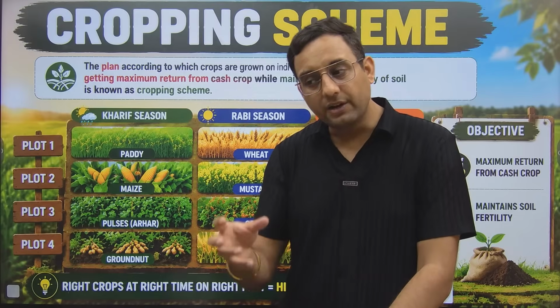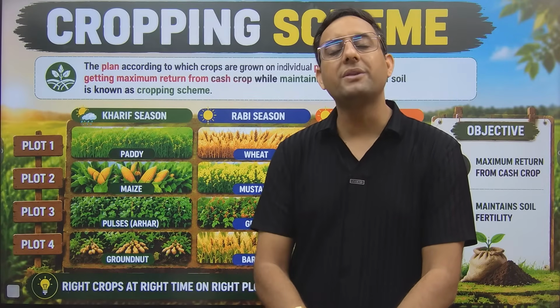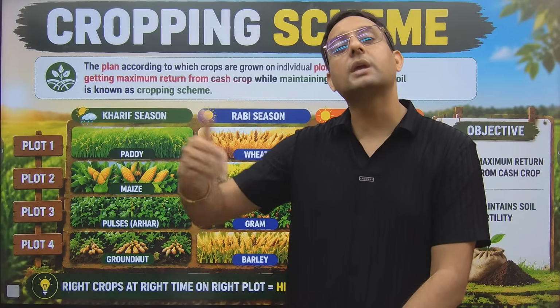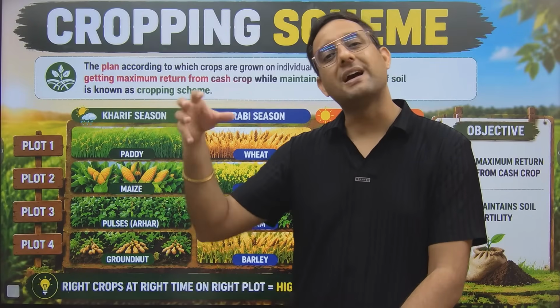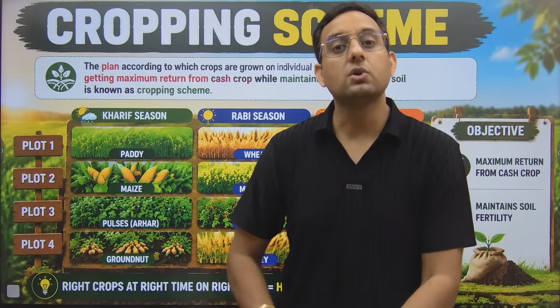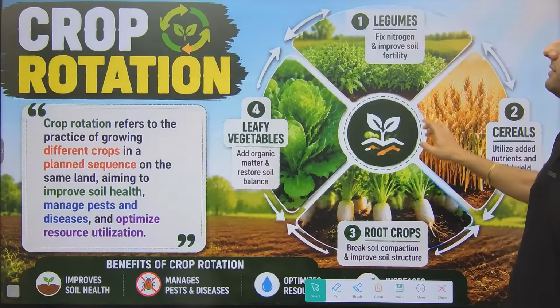Then the principle of crop rotation says that we should grow crops in a way that it should have minimum attack of the pest. For example, if in this season I had maximum attack of the cotton bollworm in my area and 70% crop is damaged by the cotton bollworm, so the principle of crop rotation says that I should skip growing the cotton crop in the next season, so that the pest spores which are hiding in the soil will also be destroyed if they will not receive host plant. So if you are changing the crop, if you are planning how to grow and what to grow based on these scientific principles, then it will be called crop rotation.